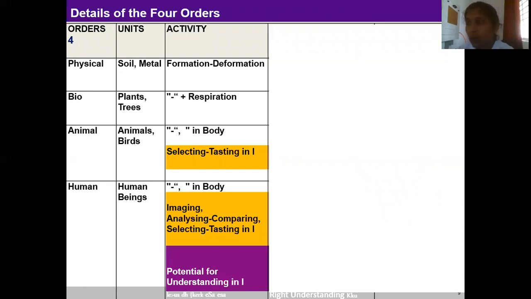The units of the physical order are characterized by the activity of formation and deformation. For example, if a piece of iron is left exposed to the air, you may notice that after a period of time it gets rusted. What is happening here?